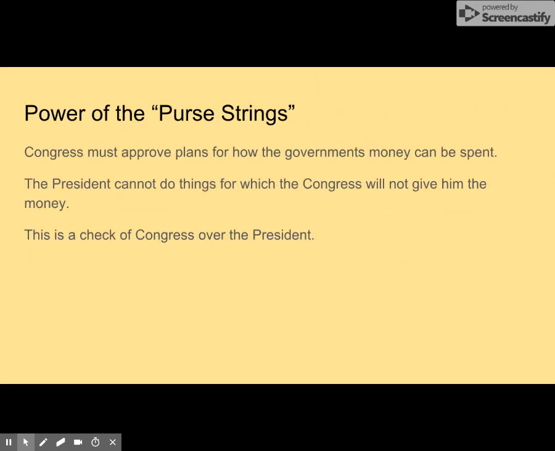Here's another example of how the Constitution gives Congress a balance on the powers of the president. There's a saying that Congress has the power of the purse strings, which means that Congress must approve plans for how the government's money can be spent. Congress decides how much money the president can spend to carry out laws. The president cannot do things for which Congress will not give him the money. The power of Congress to refuse to vote money can check the president's power to do things.